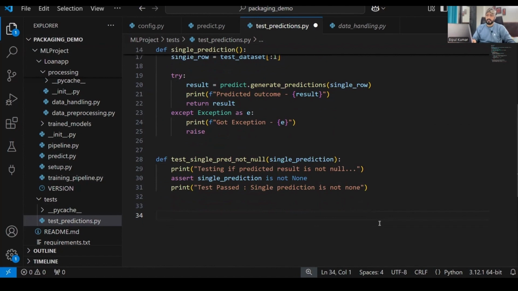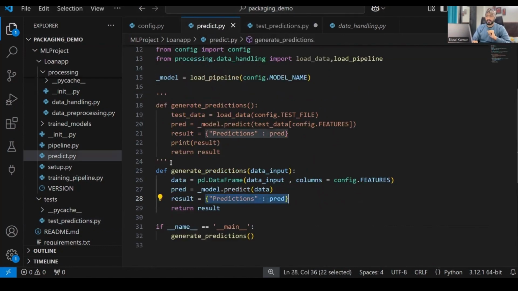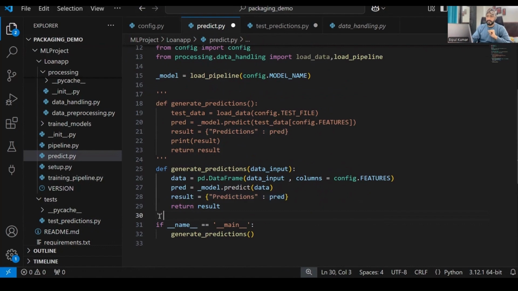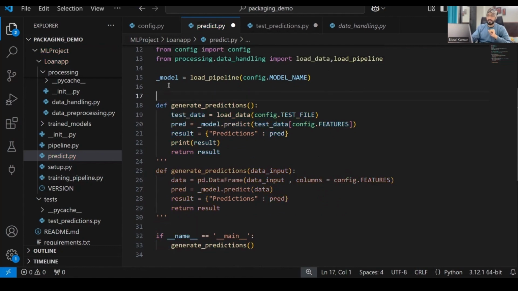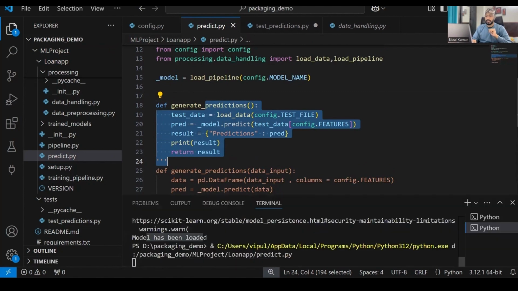Next, we'll write a test case to check if the return value is a string or not. Obviously the return value is not a string. I'll show you. Let's say I comment this part, which is making prediction on the complete test data, and I execute it.